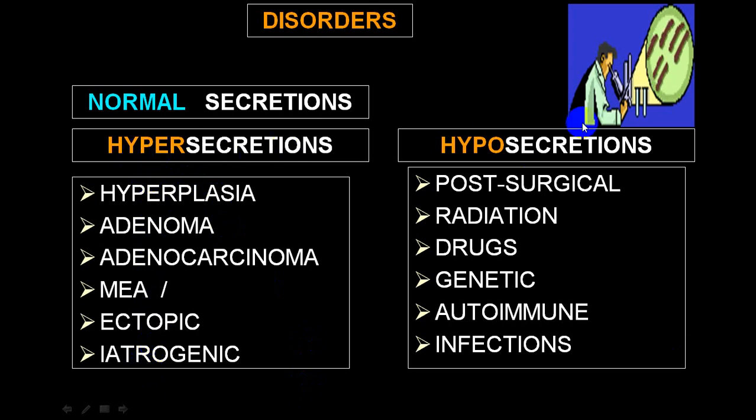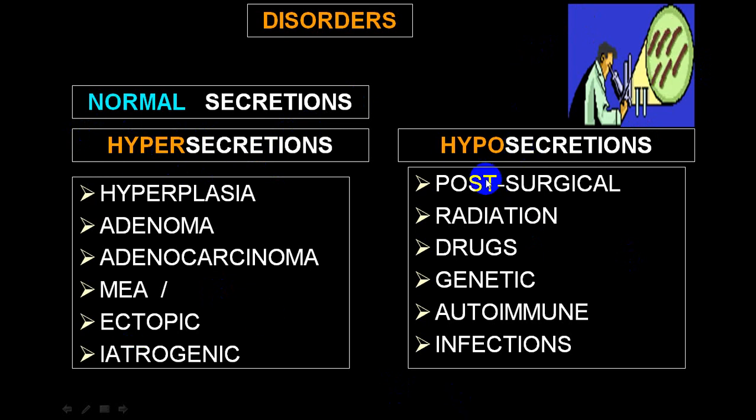While in hypoproduction, if there is a destruction of the cell, either by surgery or by radiation, or because of some genetic factors, or because of autoimmune mechanisms, or because of infection and inflammation, or because of drugs which block the secretion of that particular endocrine system, the person will go into what we call a hyposecretion stage. So this is just a general idea. So there will be two common mechanisms, which we call hypersecretion and hyposecretion.